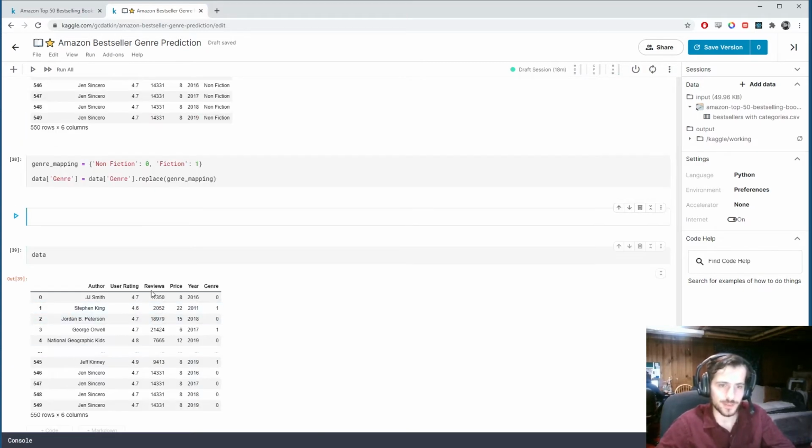Alright, next I want to know the length of the unique values in author. I want to know how many unique authors we're dealing with, because if it's too many, I might consider something else. I'll probably one-hot encode it either way, since we have not too many examples here. But I want to try to avoid having way too many columns, though I'm pretty sure we'll be fine. I just want to make sure: data author dot unique, we'll take the length of that, and why don't I print number of unique authors.